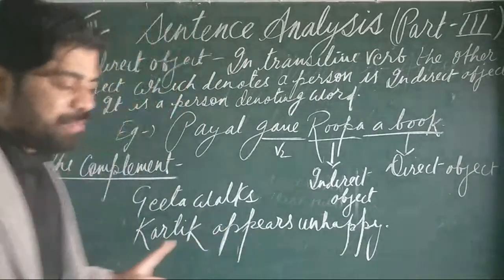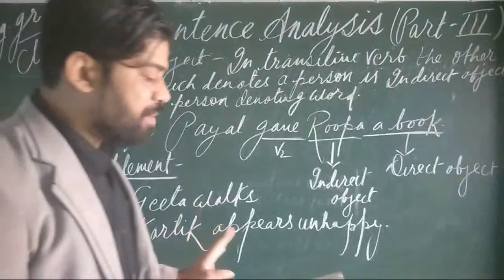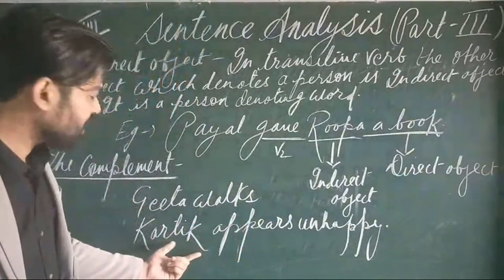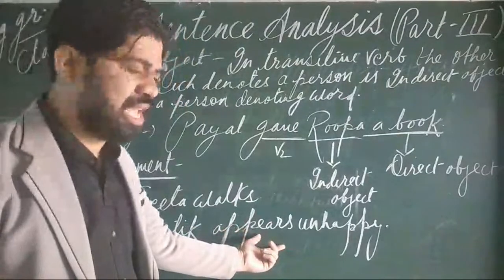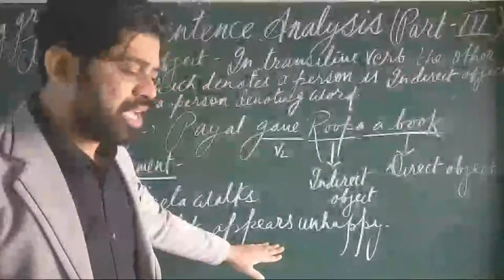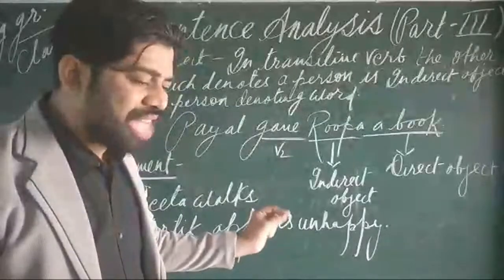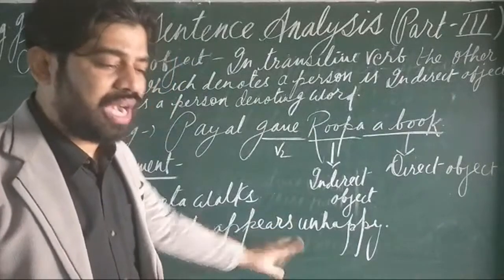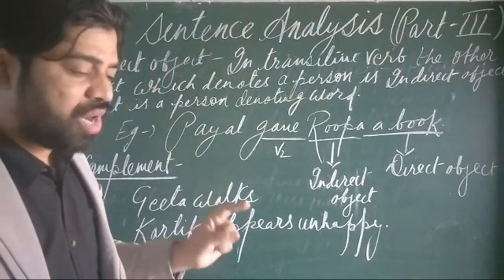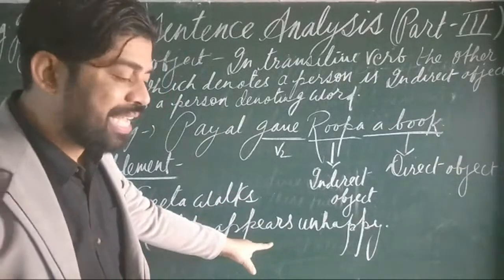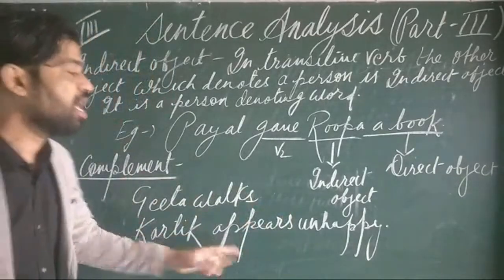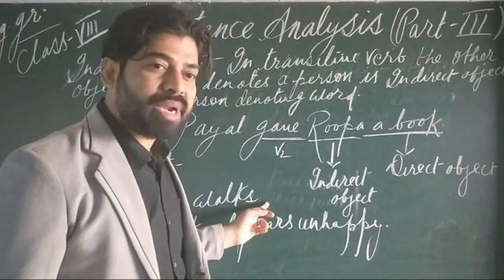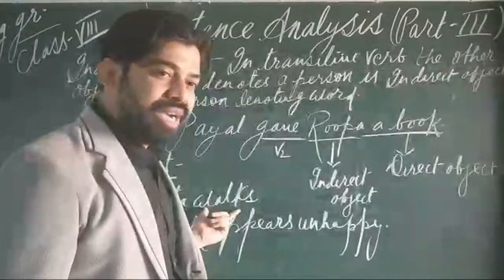So sometimes the verb in the predicate is intransitive, but it is incomplete by itself. Sometimes in a sentence the verb is intransitive and incomplete in its meaning. It requires a noun, a pronoun or an adjective so that its meaning will be fulfilled. That group of words required to complete the predicate is called the complement. So "unhappy" is here the complement.